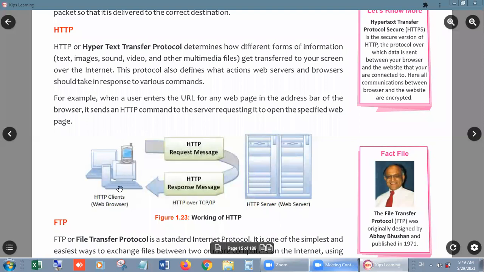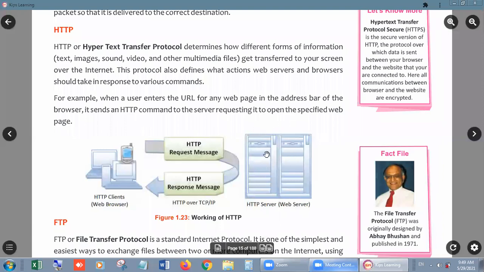The same way, when you are requesting something for your website or any link, then HTTP is like your monitor. I hope you are getting my point. HTTP is behaving like your monitor, and it will take your request or query to the principal's office, and HTTP will take the query or any request from the client to the server.